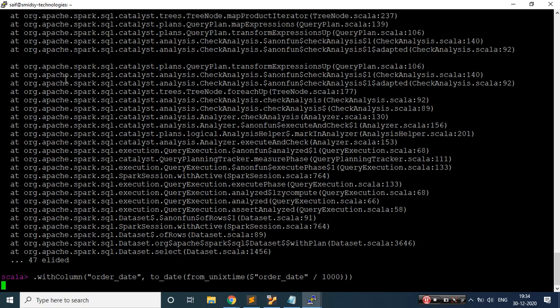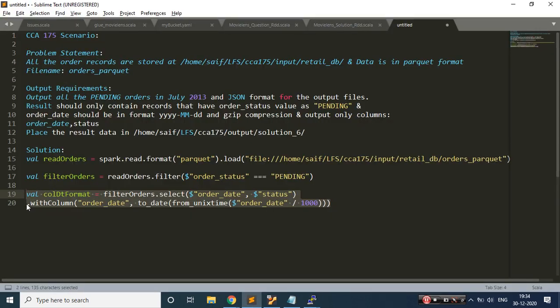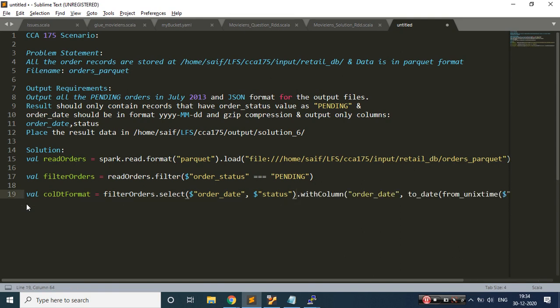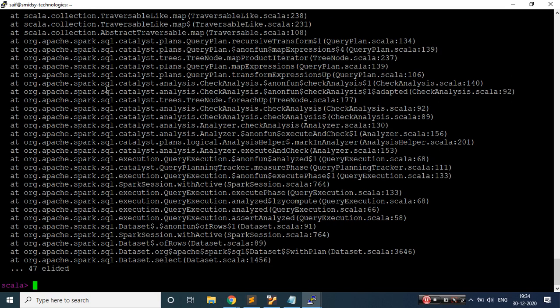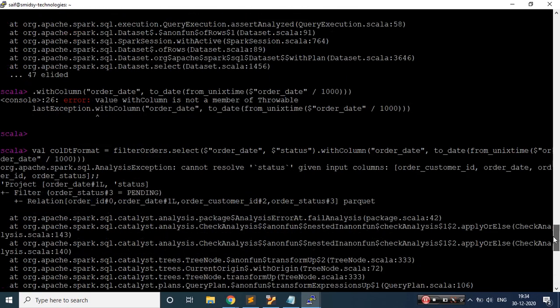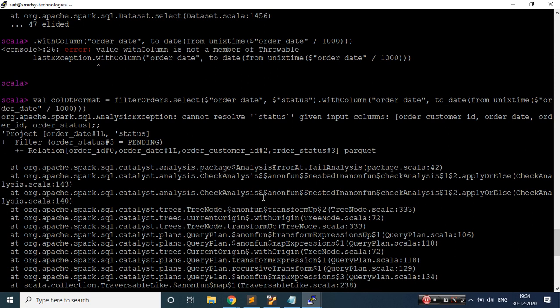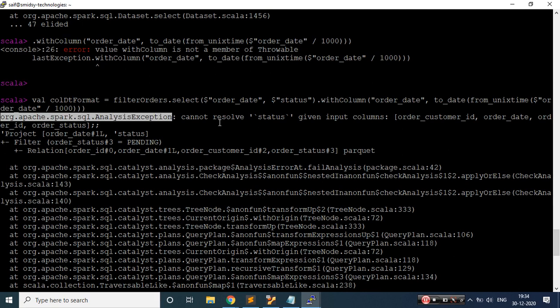Okay, so that is a space issue, so that's fine. So let me take this and paste this. Let's hit enter. Okay, again there is an issue. So let's try to see what the issue is. Okay, cool. So it's an analysis exception. What they are saying is cannot resolve status.